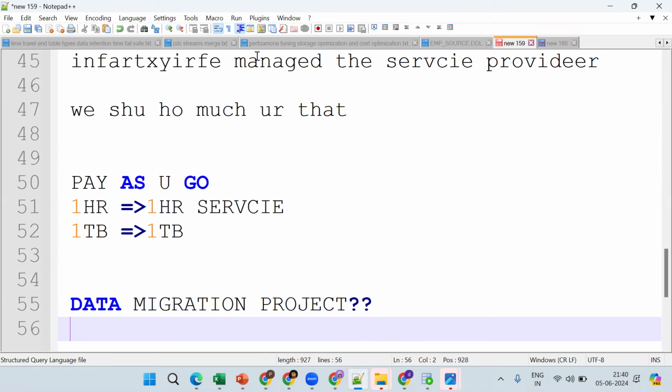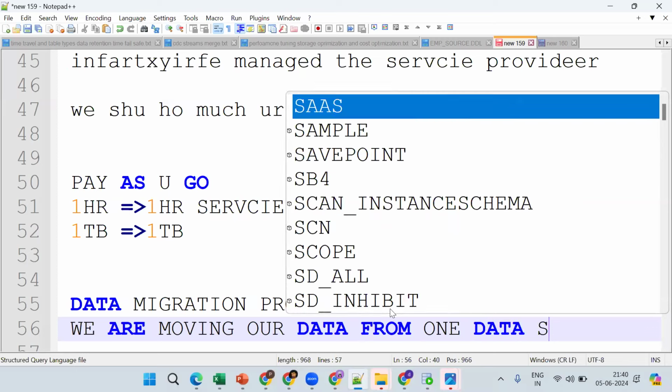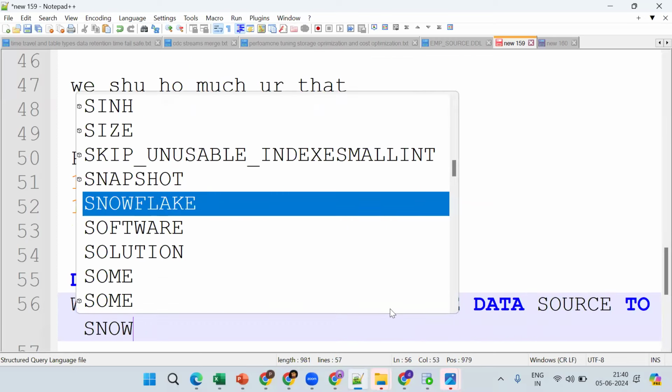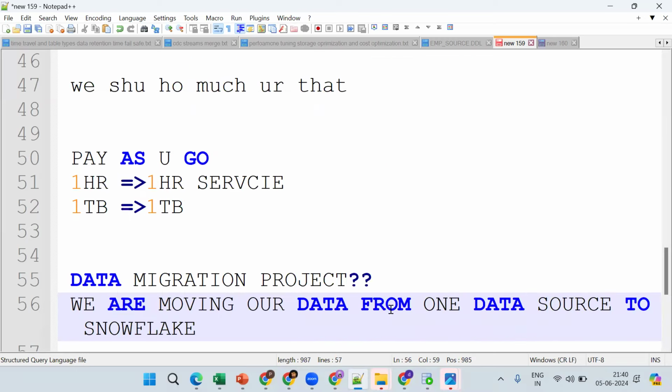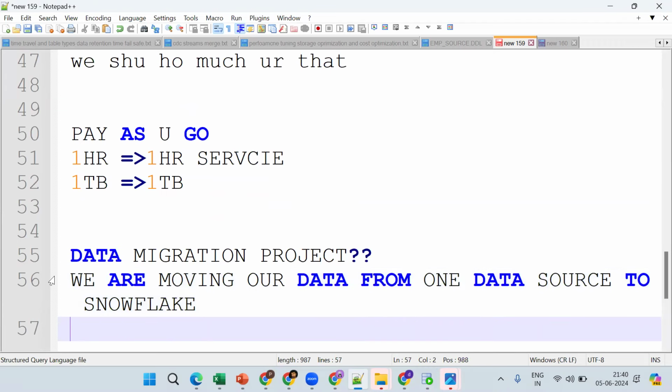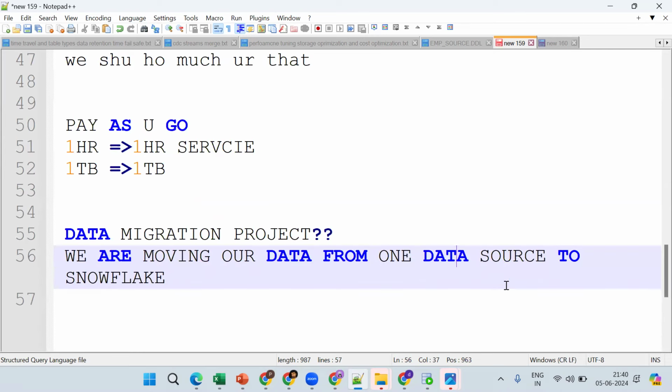Okay, so what happens here? Data migration means we are moving our data from one data source to Snowflake. Remember, this is high level. If you're not able to understand, don't worry. I'm muting everyone. See, we are moving our data from one data source to Snowflake.